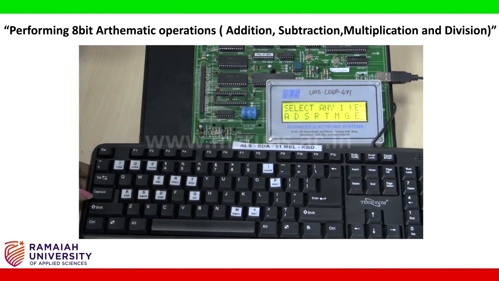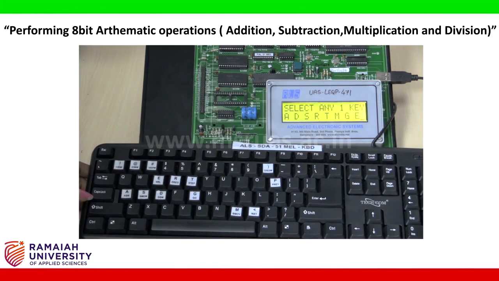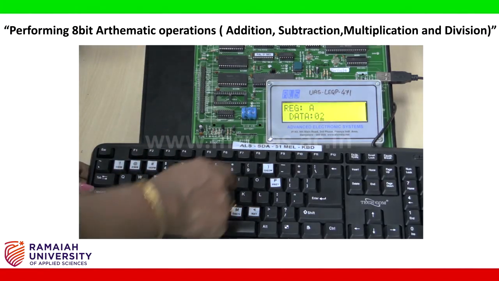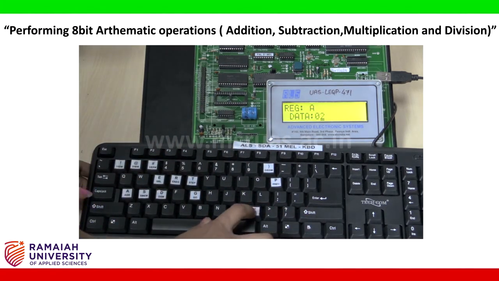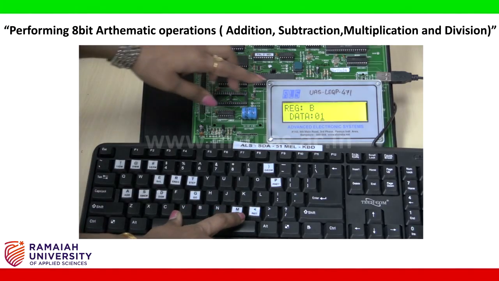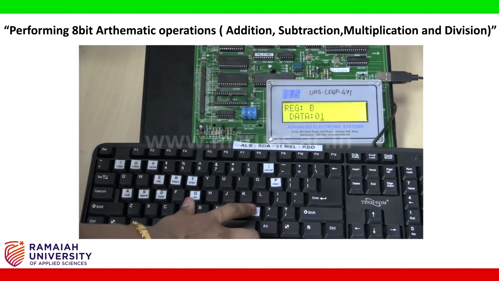Press enter again. It will tell you to select any one key. So press R. It shows which register. So give A. So in A our result is stored, and click on next so that the quotient will be stored in A and the remainder will be stored in B.